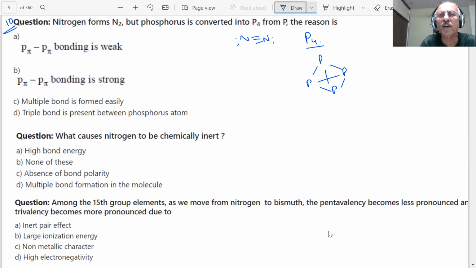So what is happening in phosphorus? In nitrogen, p pi-p pi bonding is strong, therefore it forms multiple bonds, which is a triple bond here.